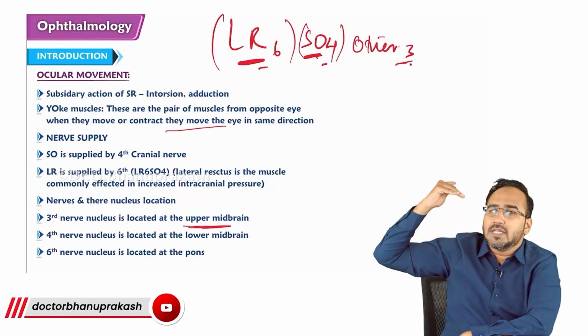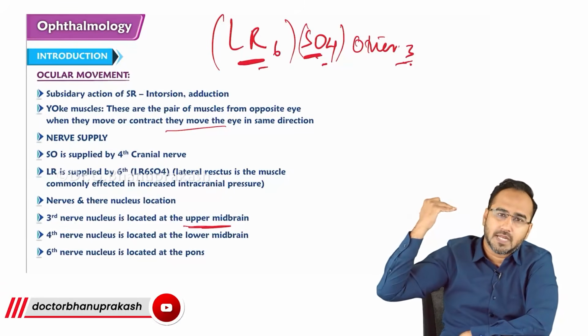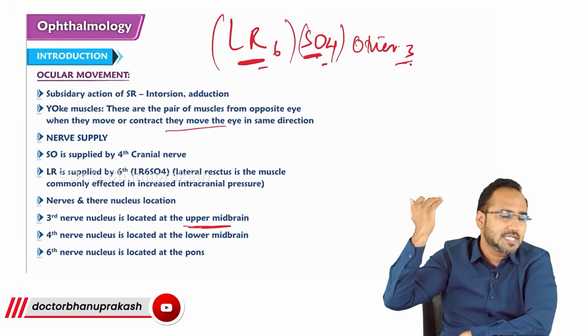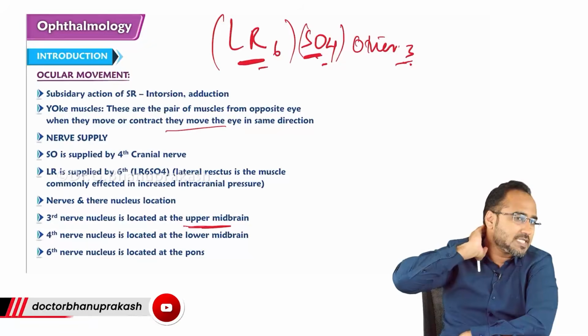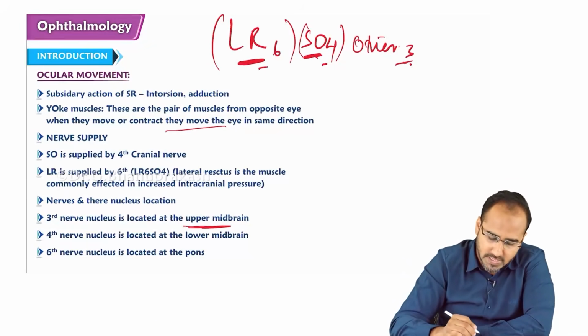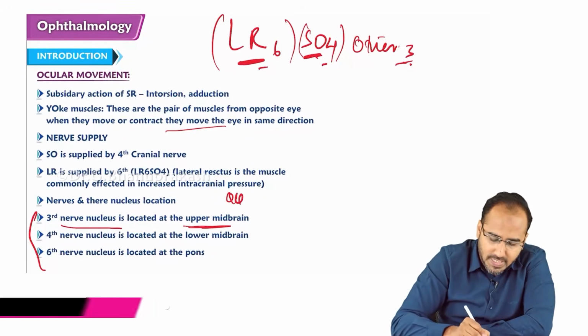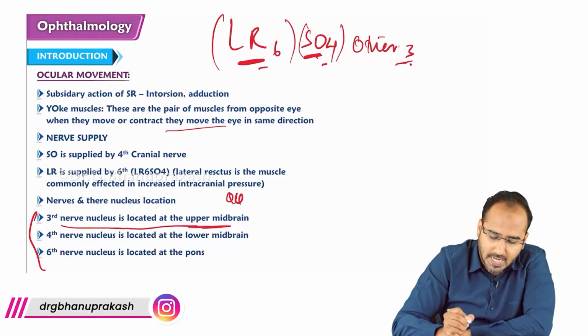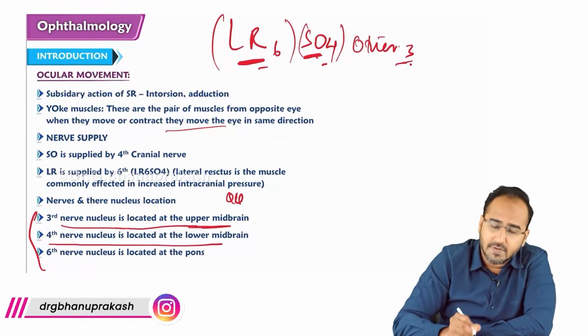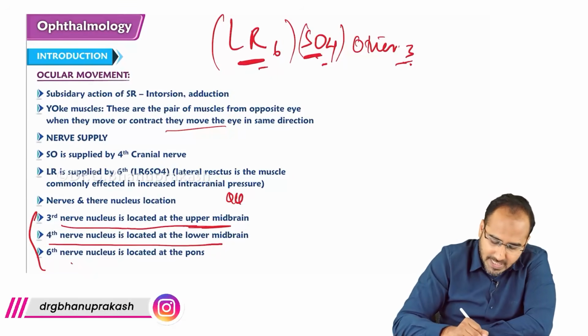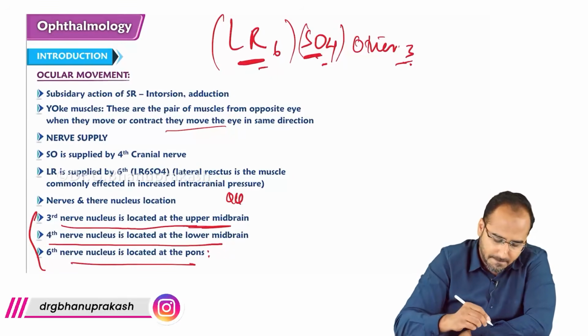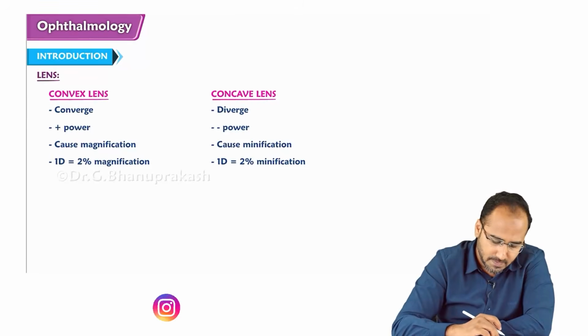The 4th cranial nerve nucleus is located in the lower midbrain. And the 6th cranial nerve, 6 being the lowest, its nucleus is located at the pons. This has been an MCQ. The 3rd cranial nerve nucleus is located at the upper midbrain. The 4th cranial nerve, lower midbrain. And the 6th cranial nerve nucleus is located at the pons.